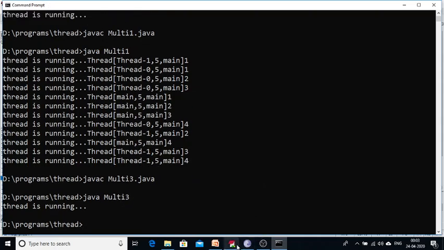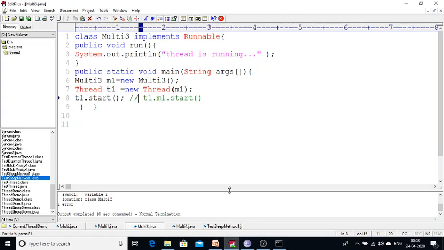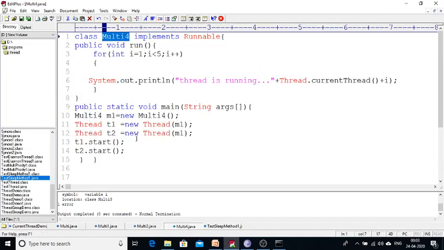See, the thread is running. So this is how we create a thread by using the Runnable interface. Now check one more possibility. Here also, by using the Runnable interface, is it possible to create multiple threads? Yes, it is possible. Same as the previous program discussed with the Thread class, here also we are using Runnable. In the run method I have the same simple for loop, and here I created thread objects T1 and T2. For these two objects I am passing the same m1 object as the parameter, and